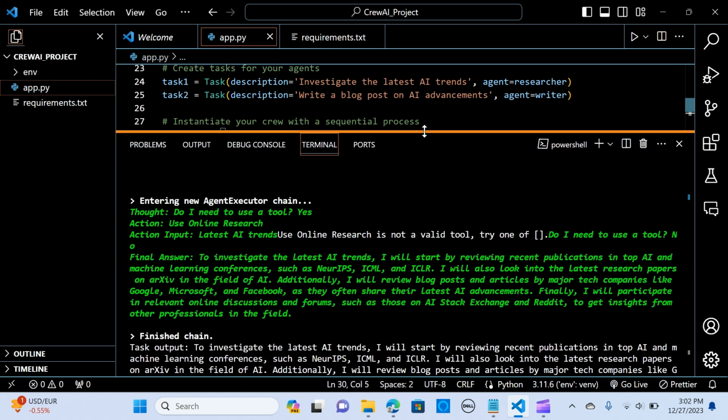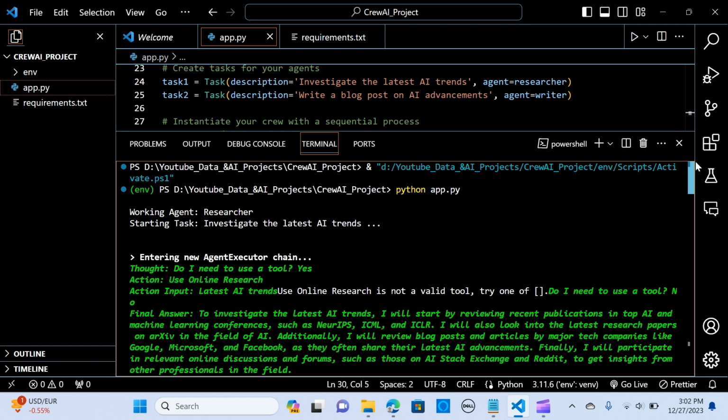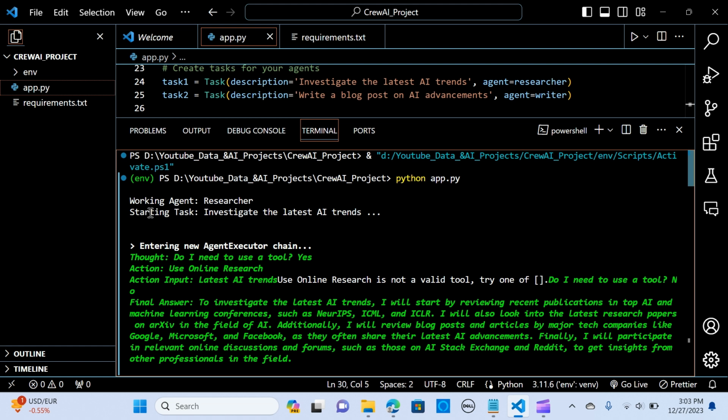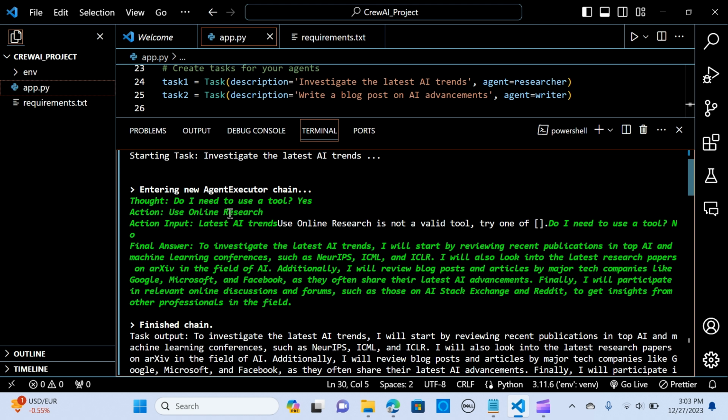All right, so I actually run this one. I'm going to walk you through the solution. I do that with python app.py, and this is how it works. So the researcher agent is working and starts the task, investigate the latest AI trends, and it's giving us the breakdown of how the chain is being executed. And these are the thoughts. Do I need to use a tool? Yes. Action is use online research, and the action input is the latest AI trend. Do I need to use a tool? No. Final answer is to investigate the latest AI trend.